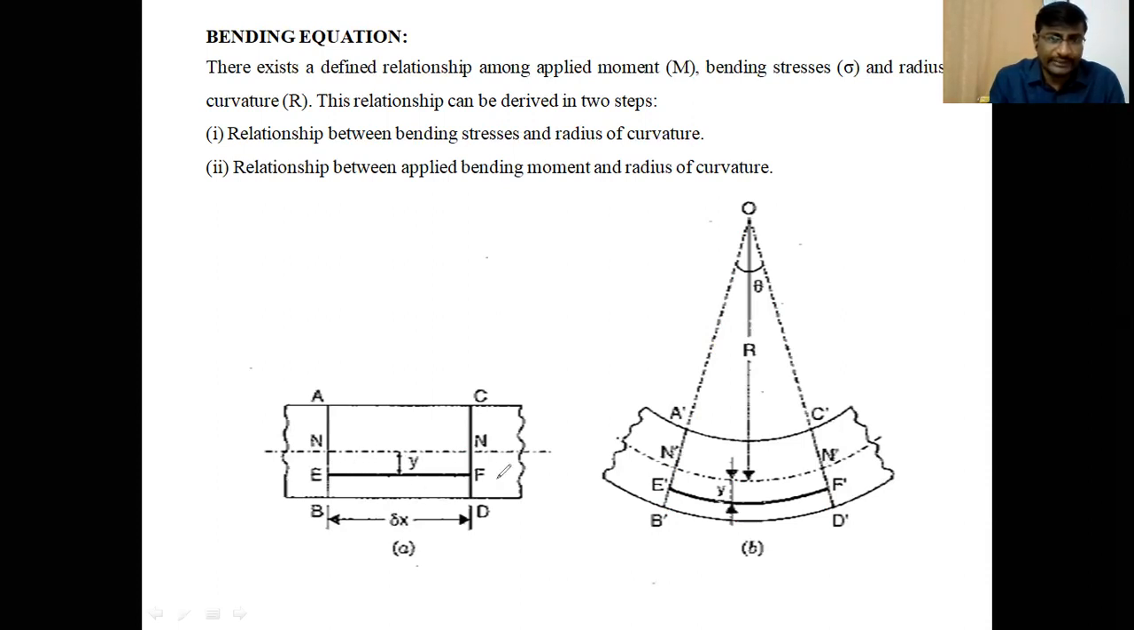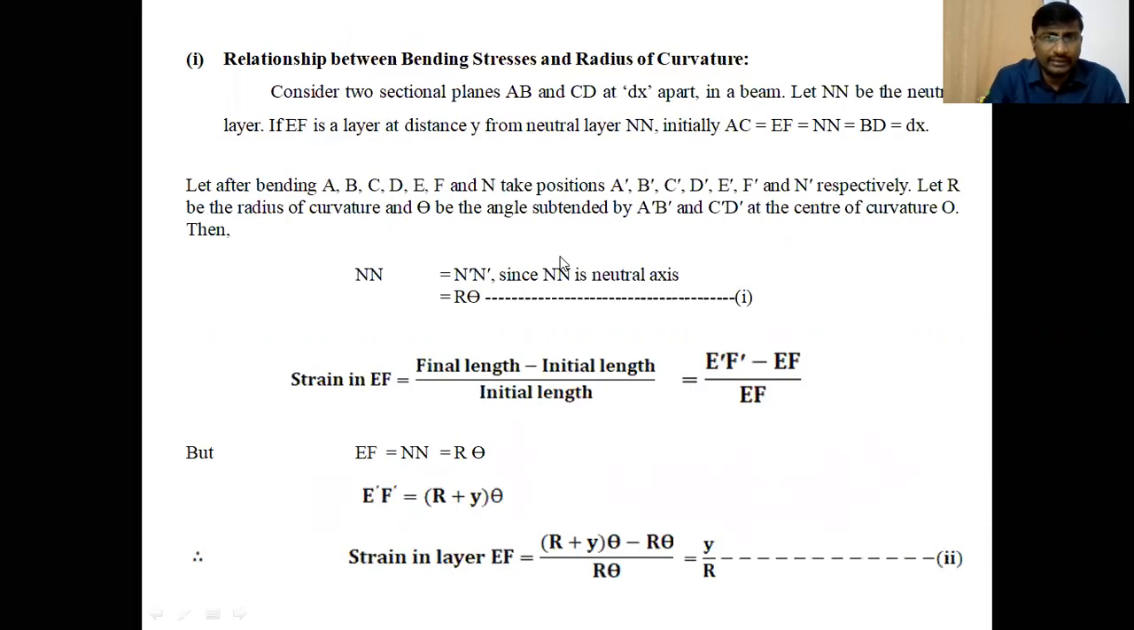So EF is the initial length and E dash, F dash is the final length after bending of one of the layers. E dash, F dash is always greater than the EF. During bending, the length increases. Let us derive the first step. What is the first step? The relation between bending stress and radius of curvature, sigma and R. Let us derive the first step.